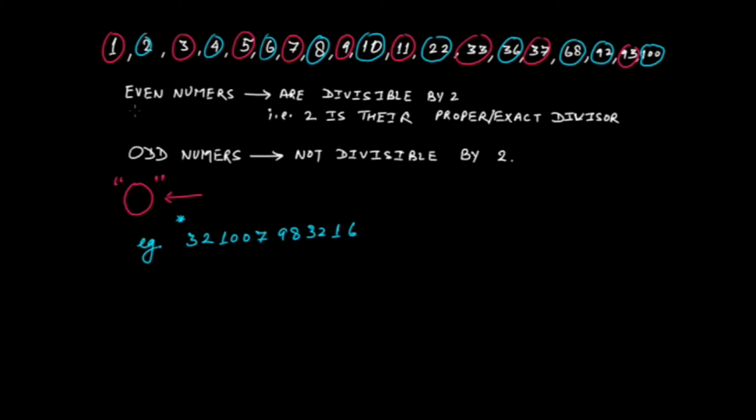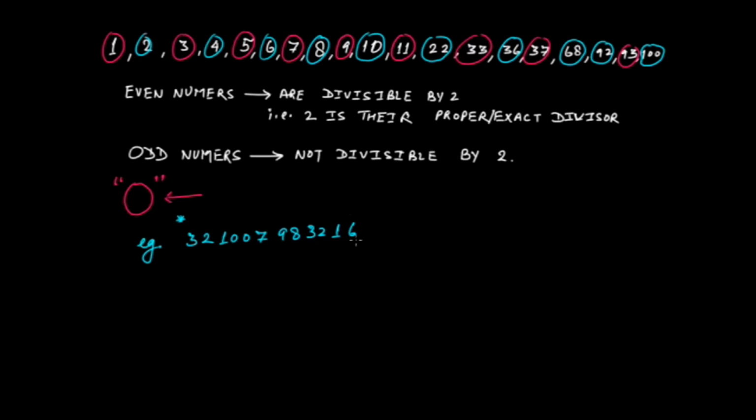By the definition, even numbers are those numbers which are divisible by 2. So if you go by definition, you will start dividing this number by 2, and it would take a lot of time, a lot of steps, to check whether this number is even or odd. So is there any trick? Yes, there is a trick.